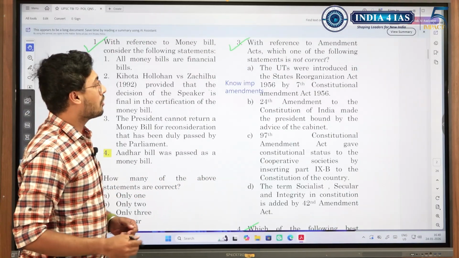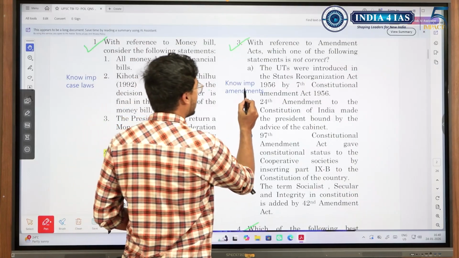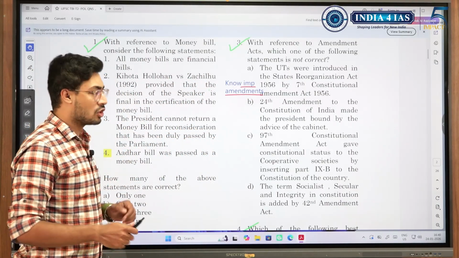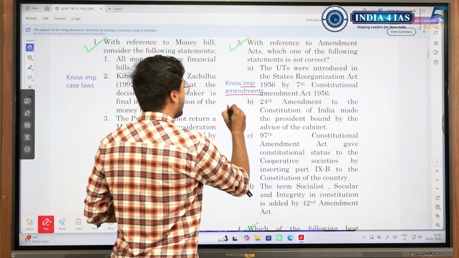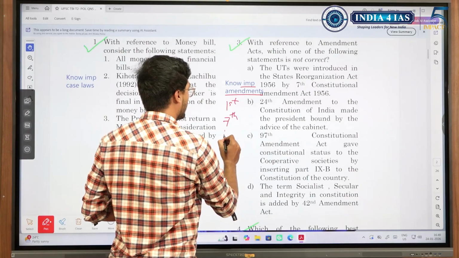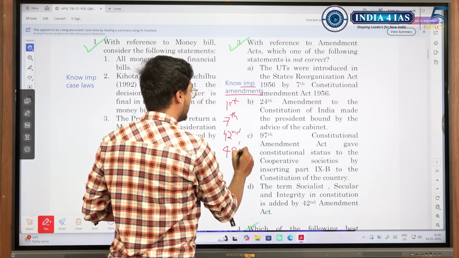Moving ahead, with reference to amendment acts, which of the following statements is not correct? In this case, I want to highlight the important amendments. They are given various amendments here. It is not important that you remember each and every amendment, but there are certain amendments which you need to know. First amendment, 7th amendment, 42nd, 44th, 86th,